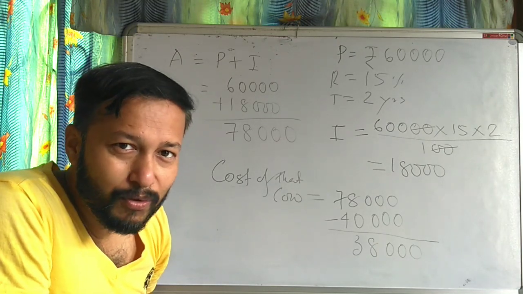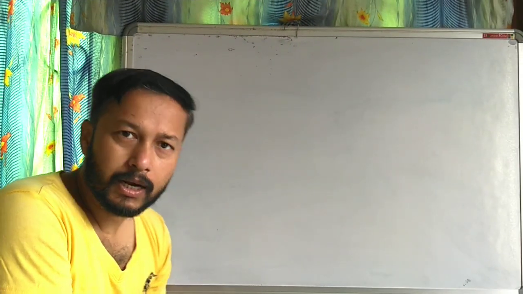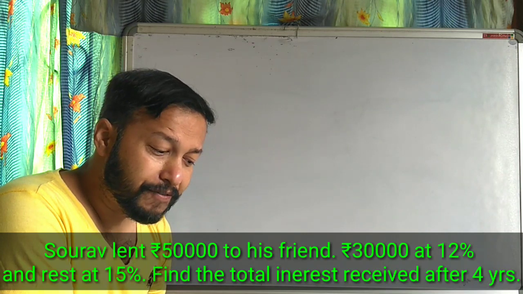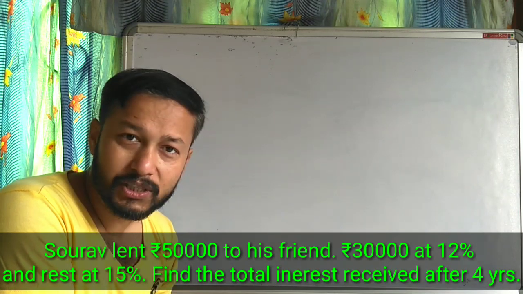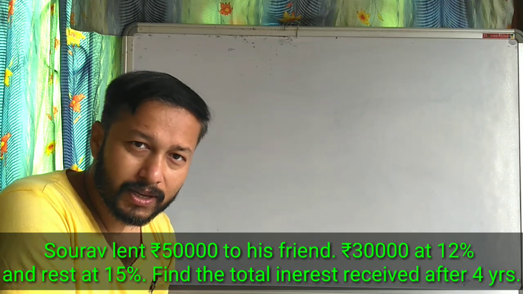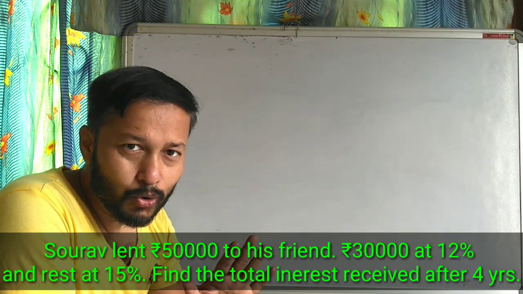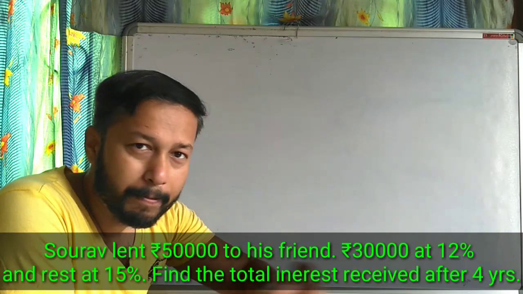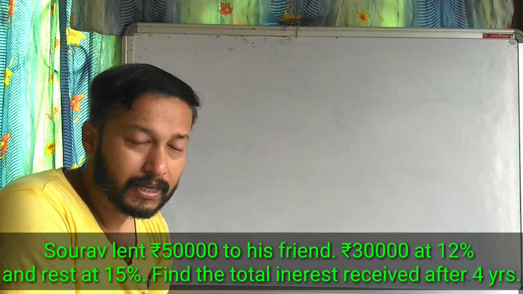Understood? Let us move to our next question. Saurabh lent 50,000 rupees to his friend. Got it? Saurabh is a person who is giving 50,000 rupees to his friend, but in two conditions.